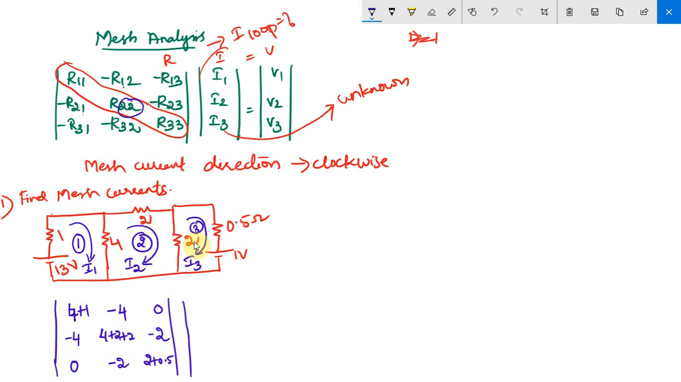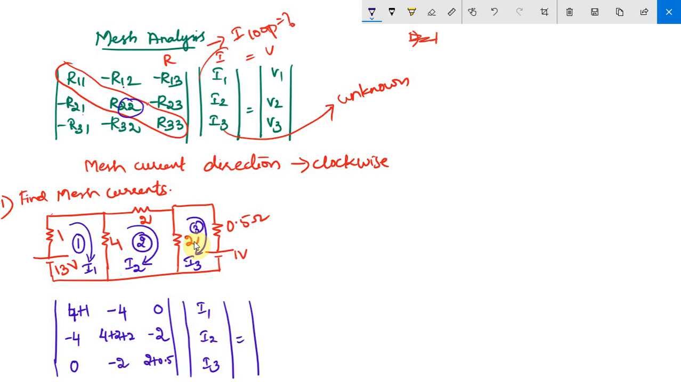What about the I matrix? What about your current matrix? It's going to be unknown, right? Your mesh currents are unknown, so we have to keep your currents as such. Keep I1, I2, I3 as such. Then which is equal to the V matrix.